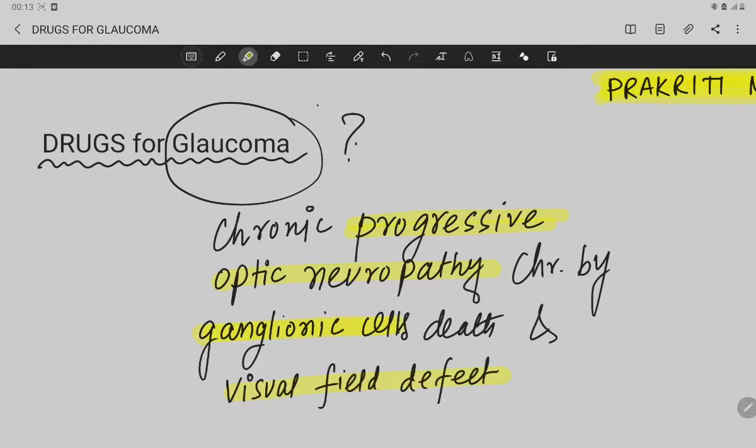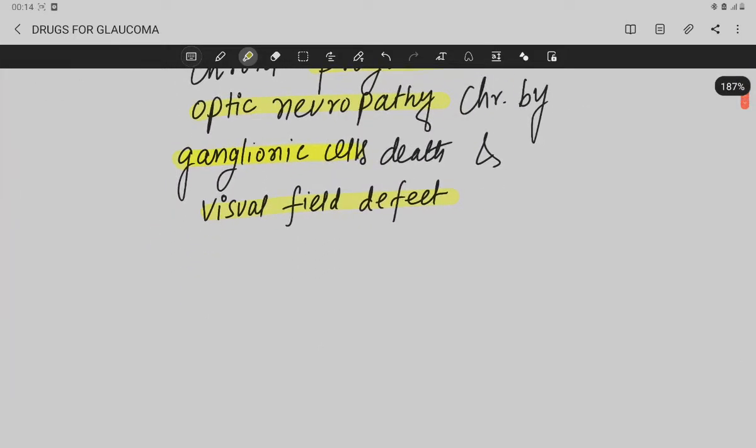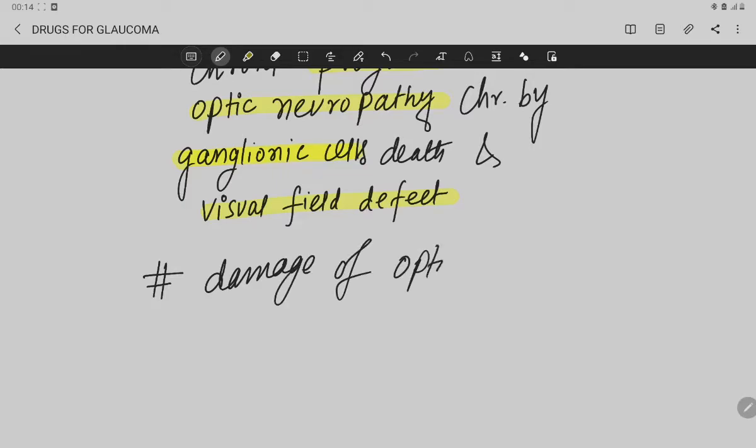Okay. So in glaucoma there is damage of optic nerve. So optic nerve damage is present in glaucoma. Okay.